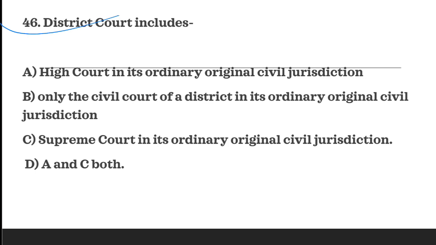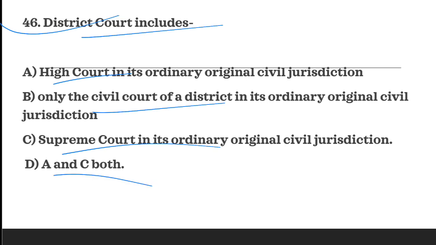Last question is, district court includes. A says High Court in its ordinary original civil jurisdiction, and B says only civil court of a district in its ordinary original jurisdiction. C says Supreme Court in its ordinary original civil jurisdiction, and D says A and B both. But the correct answer is that in the definition of district court, High Court in its original civil jurisdiction is included under the Act. So A is the correct answer.